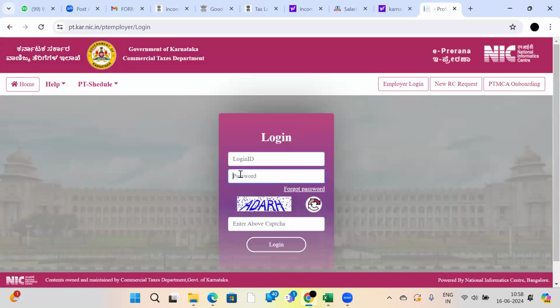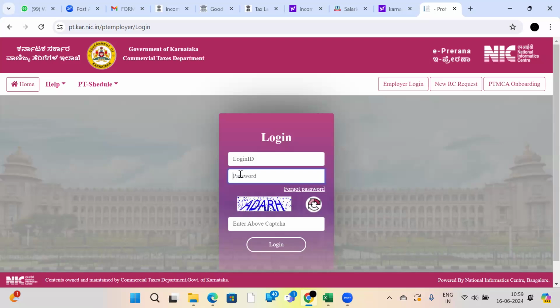Once they log into this website, it will ask what month you are paying professional tax. Suppose now it is June. What is the due date for paying professional tax in Karnataka? Every month, the succeeding month's 15th. That means for the June month, July 15th. For May, it is June 15th.